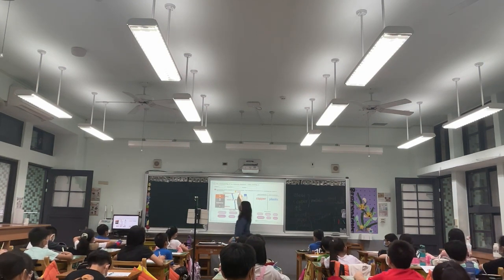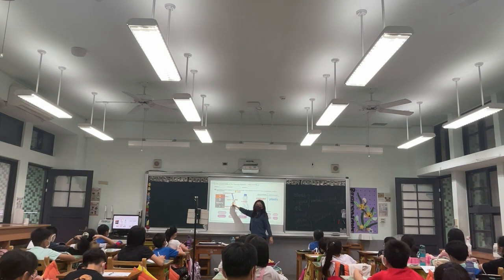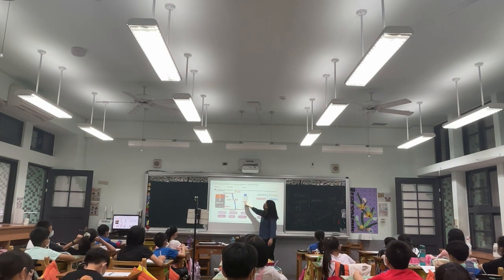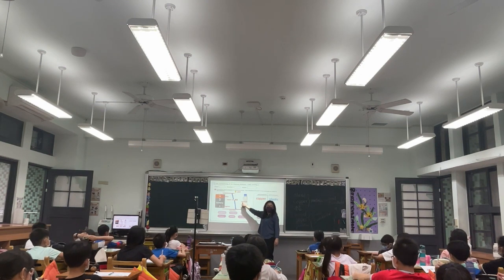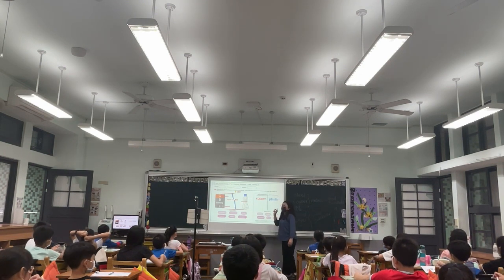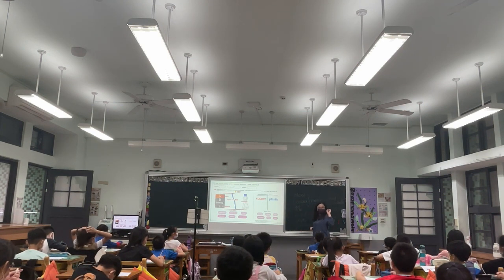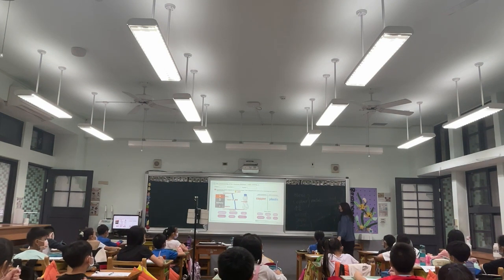Perfect. And LED? That's right. And copper wire. Okay, these two are copper wire, okay? And what is this? Conductor. Everyone say conductor. What is conductor? Who said that? Yeah, what is your number? 1. Thank you very much.